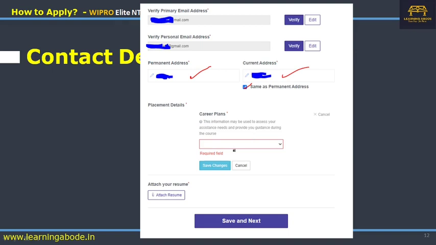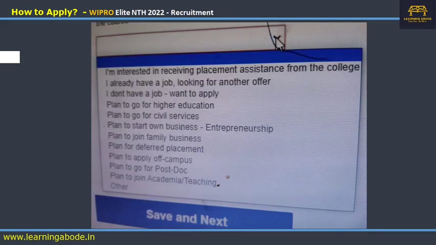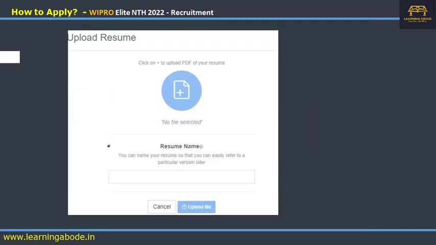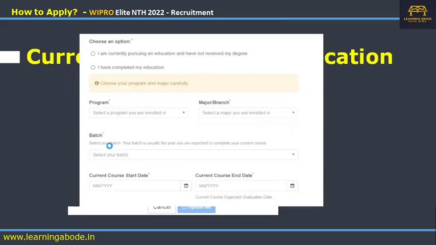I'll tell you what it is, and then you have to attach your resume in the PDF format, then finally submit. Okay, now as far as the list of career plans, it will show you a list. So probably you can choose anything that you want, right? And then you can upload your resume. You have to upload the resume in the PDF format. You can upload it from your drive.